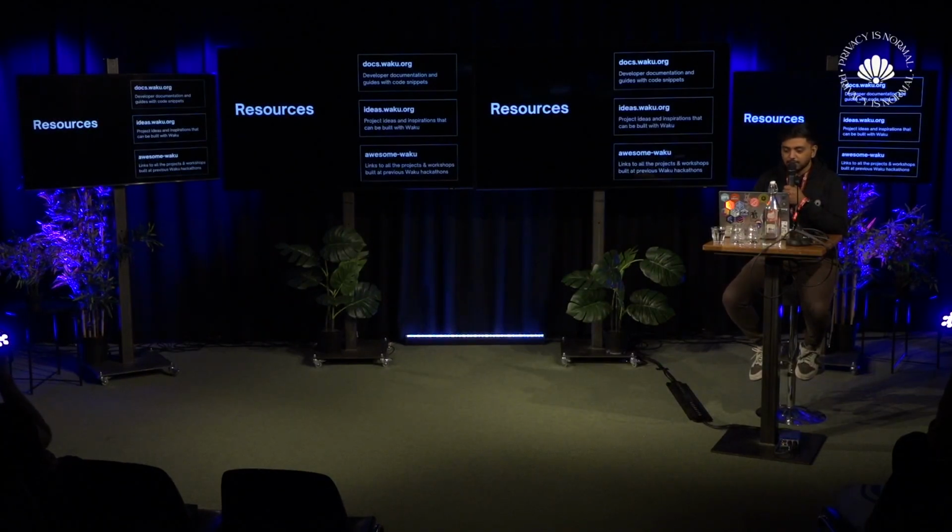Looking at the resources, we have three main resources that we want to highlight. The first one is our documentation, which is the holy grail of Waku. It pretty much has all the code snippets and everything that you need to build on Waku.